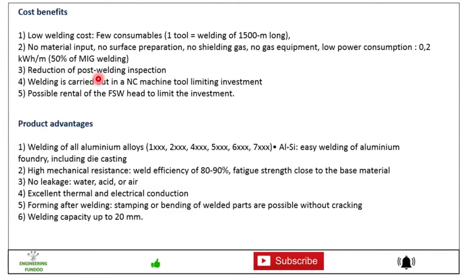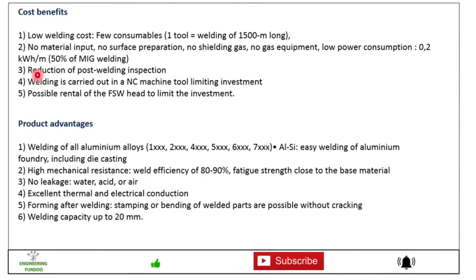Basically, friction stir welding is cost beneficial also. The low welding cost, few consumables: we don't need any filler rod, no material input, no surface preparation, no shielding gas, no gas equipment, low power consumption.